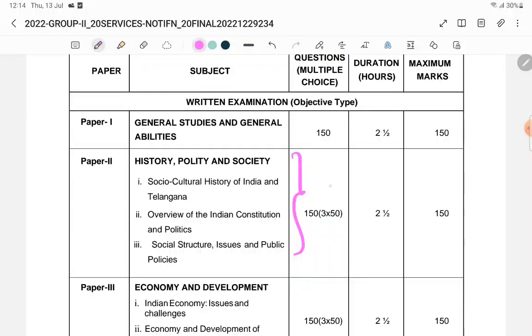So from July 14 to July 22nd, this much time we will take for Indian history, Indian constitution, social structure, institutions, and public health policies. So this comes under Indian history only.